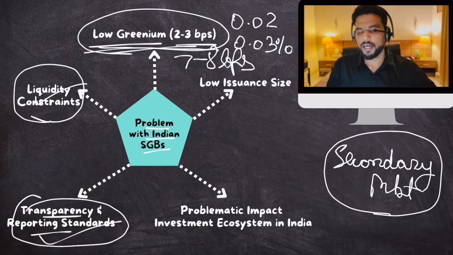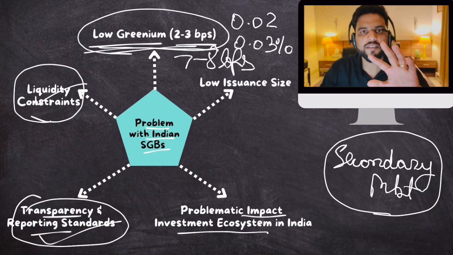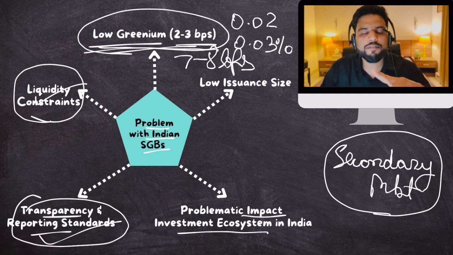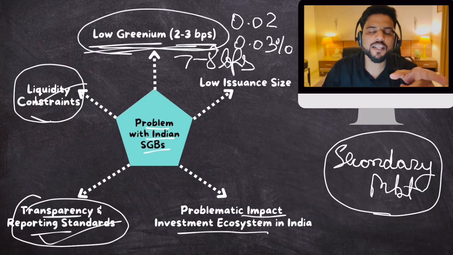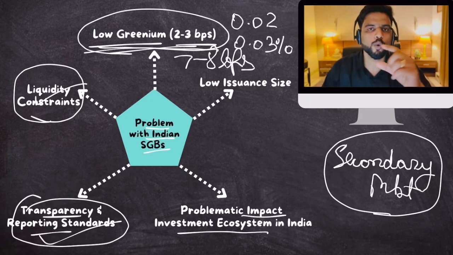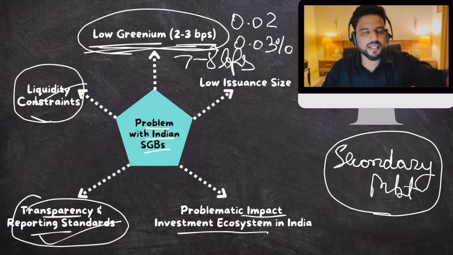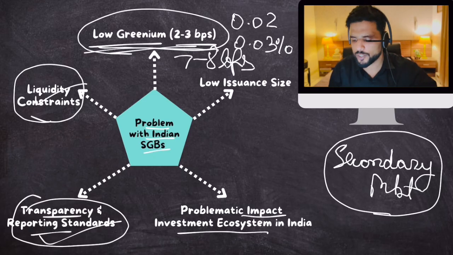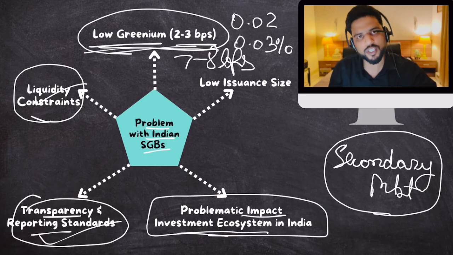Then domestic investors also don't invest that much. Indian investors do not invest that much in green bonds. Why? Because India does not have an impact investment ecosystem. Developed countries have impact investment ecosystems. They have rules which make it mandatory for companies in the USA or developed countries to keep a certain percentage of their money in green bonds. So they are forced to buy green bonds. That is not the situation in India. Therefore, there is less demand for green bonds in India itself. So that is the reason.